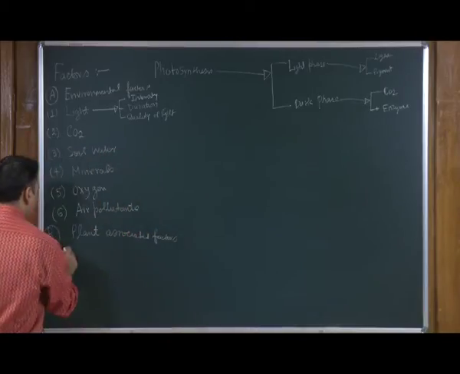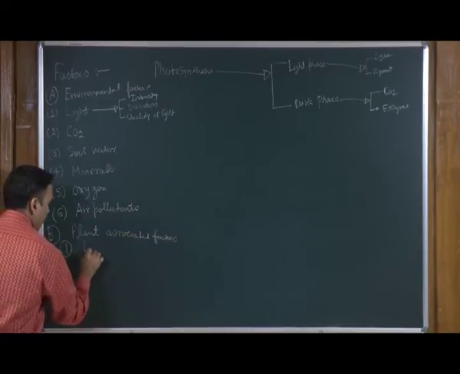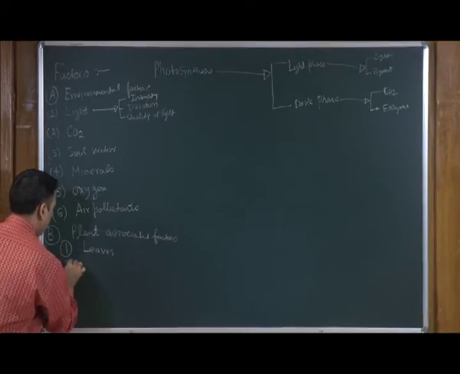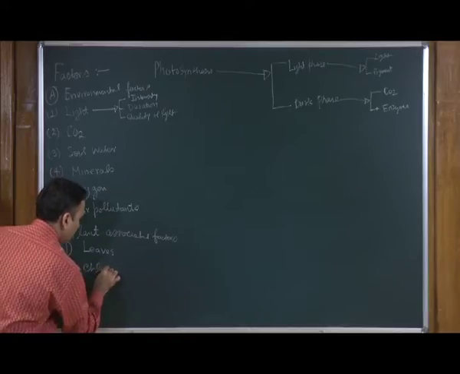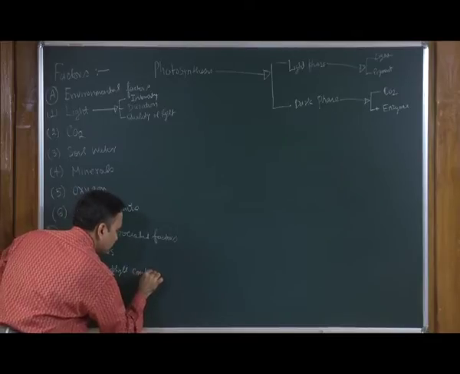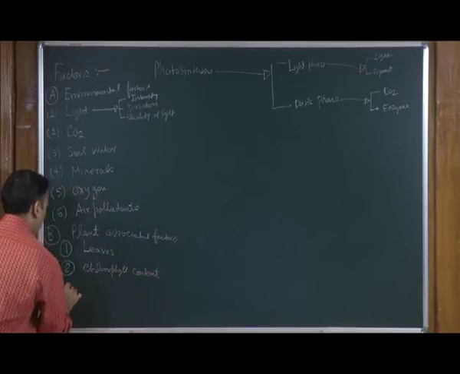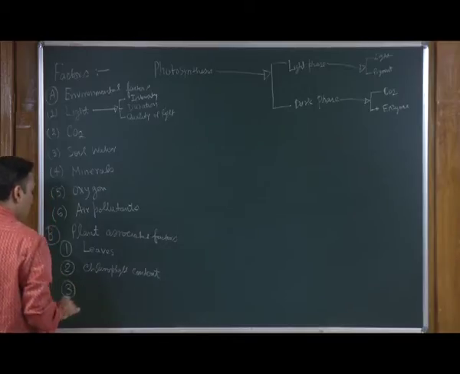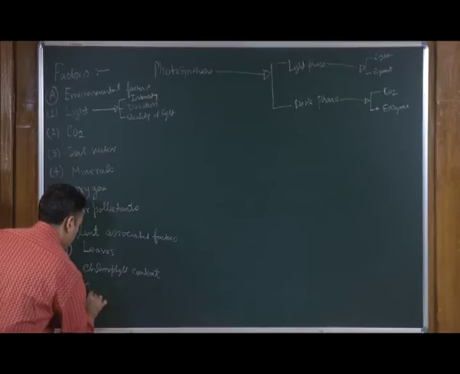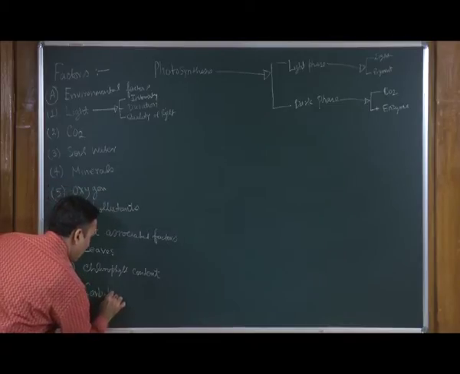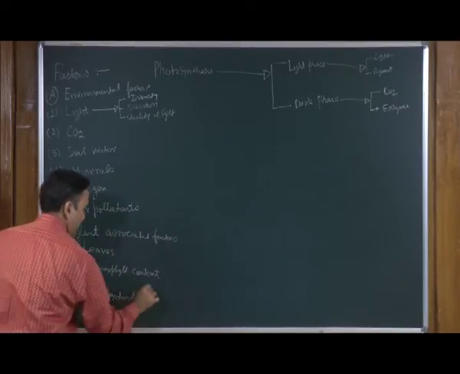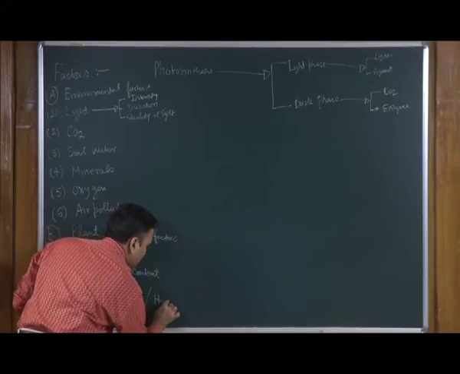So, within this you have the leaves, number two, the chlorophyll content, and number three, other kinds of factors like the carbohydrates and hormones.